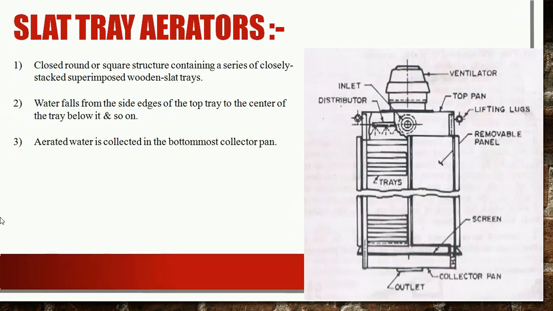Air is supplied to the bottom of the aerator with the help of a blower, which blows it upwards. A ventilator is provided at the top which discharges air and gases to the atmosphere. Water is collected in the collector pan at the bottom, from where it flows to a catch basin or reservoir.